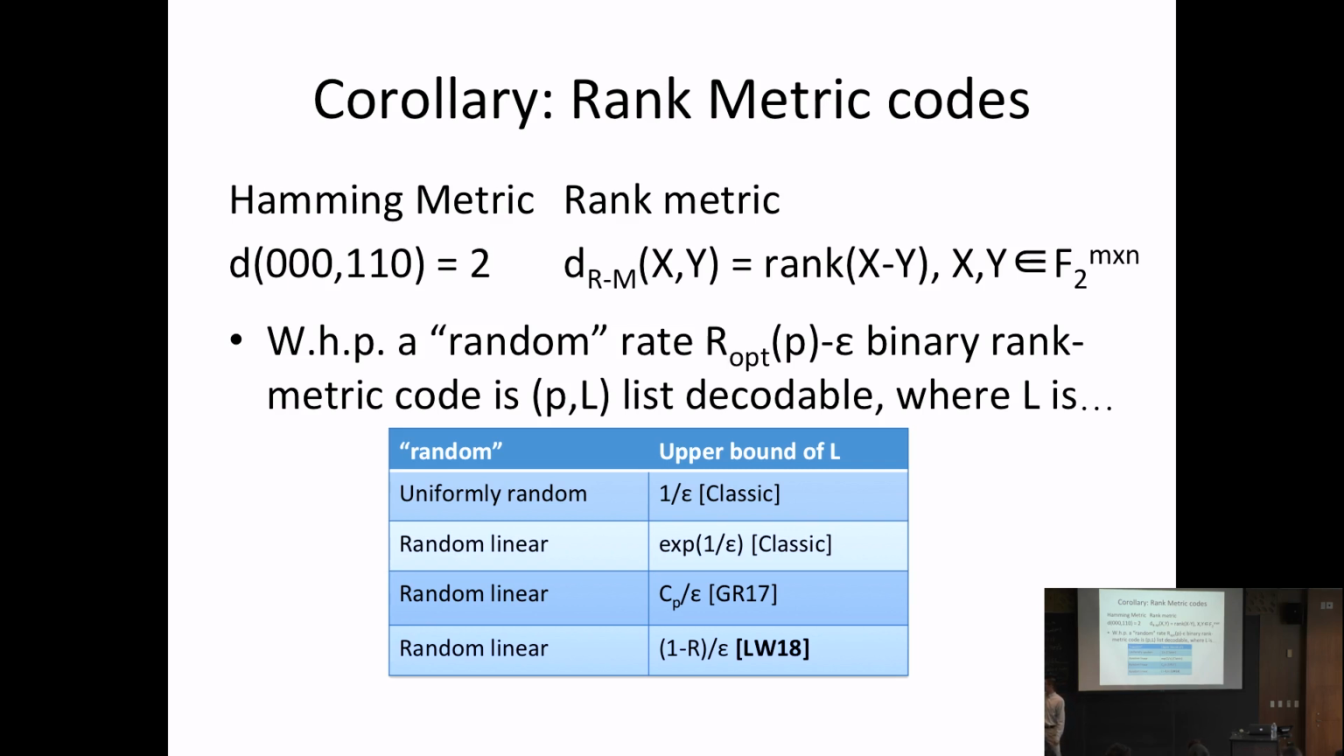And Guruswami and Resch, so Venkat and Nick, who is a student here, showed that random linear codes give a list size that's linear in 1 over epsilon, but again the constant in front of that 1 over epsilon blows up as p goes to infinity. And so our result is that if you take a random linear code, with high probability you can get the list size to some constant less than 1 over epsilon.